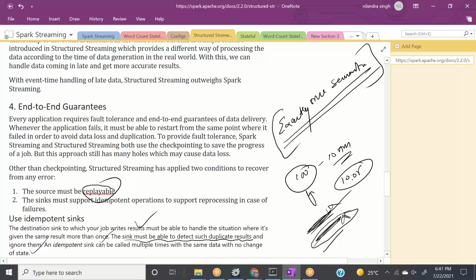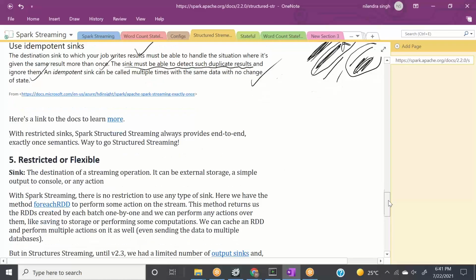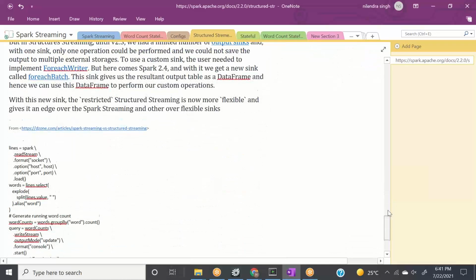Idempotent sinks can be called multiple times with the same data with no change of state. It means if data is already present and we are sending the same data again and again, it won't change the state, because the data is already there, so it will ignore the new data, right? So these are a few benefits and features of structured streaming, right?